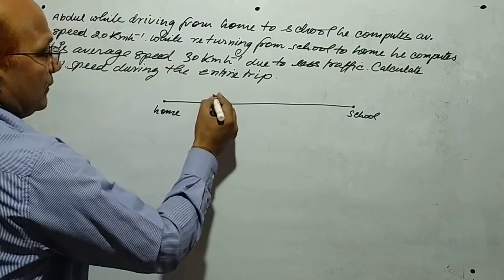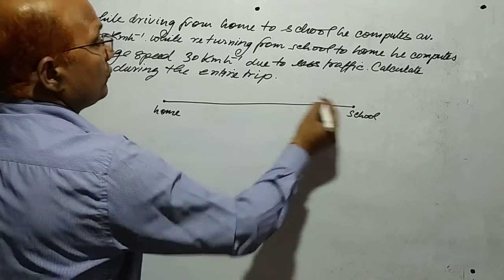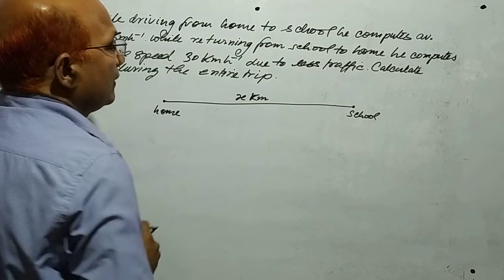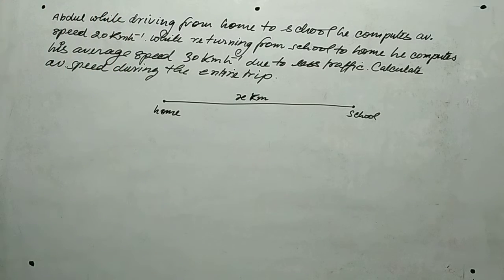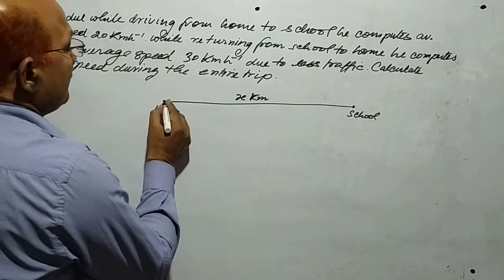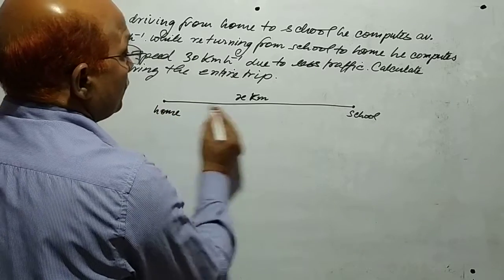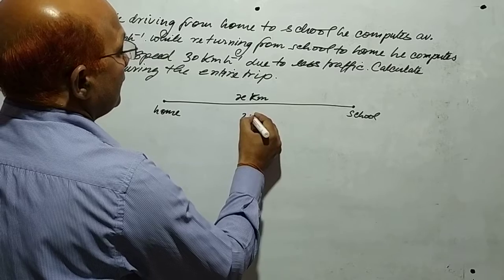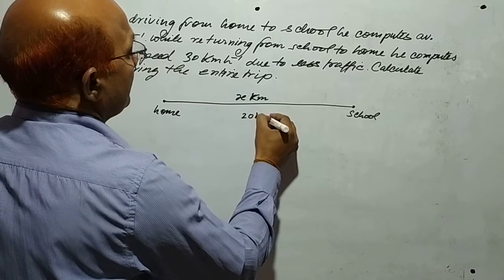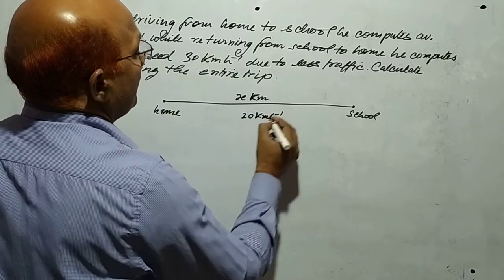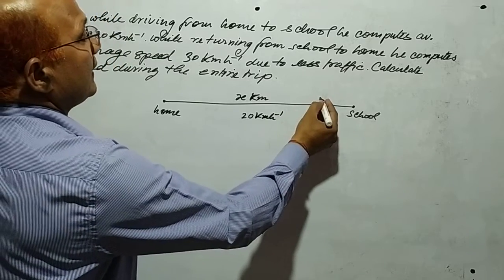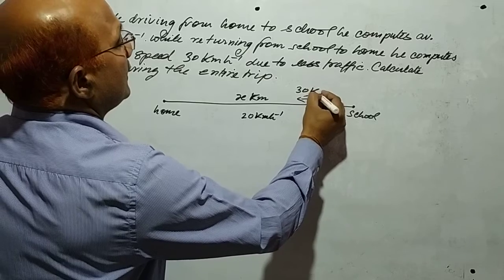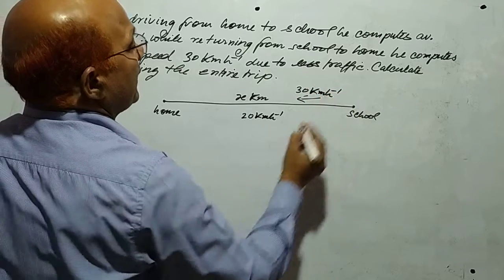Let the distance from home to school be x kilometer. Okay. And while he was driving from home to school, the average speed was 20 km per hour, and while he was returning, average speed was 30 km per hour.